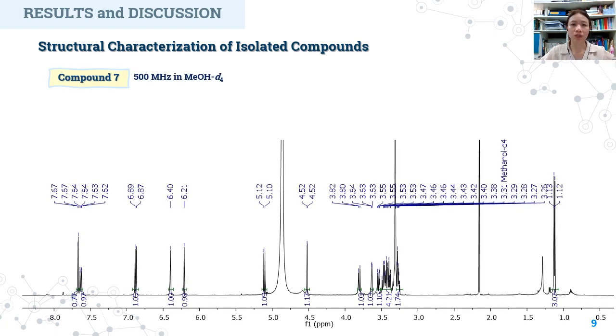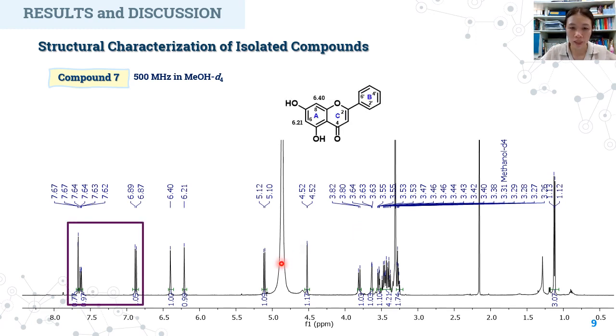Now, I will show the structural elucidation of flavonoid glycosides, starting with compound 7. The proton NMR of compound 7 shows the characteristic pattern of flavone and glycoside.